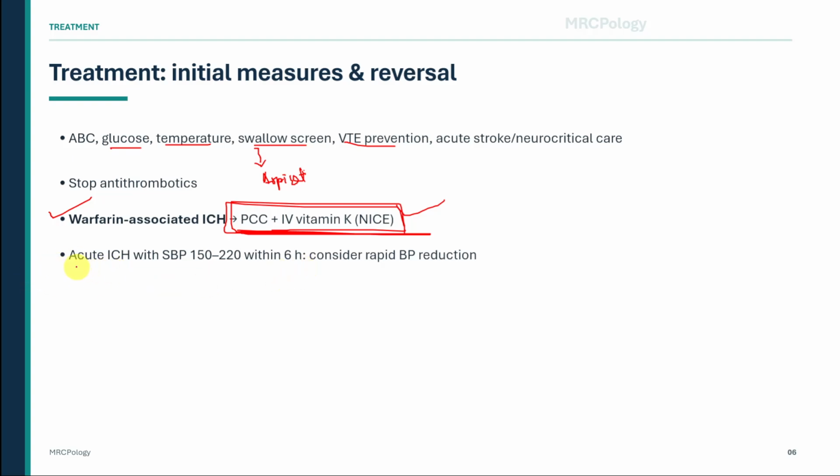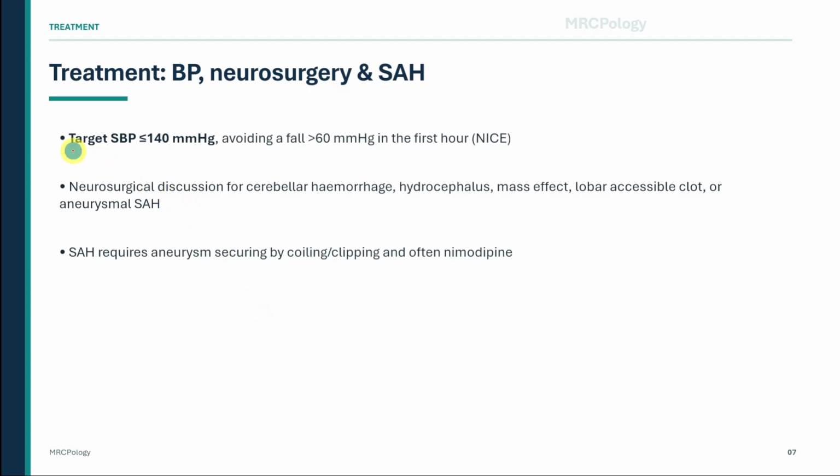Blood pressure management is also important. In acute intracerebral hemorrhage presenting within 6 hours with systolic blood pressure between 150 and 220 millimeters of mercury, rapid blood pressure reduction can be considered. A common target is systolic blood pressure of 140 millimeters of mercury or less, but avoid an excessive drop, especially a fall of more than 60 millimeters of mercury in the first hour. The balance is important. High pressure may worsen hematoma expansion, but too rapid a fall may reduce cerebral perfusion.